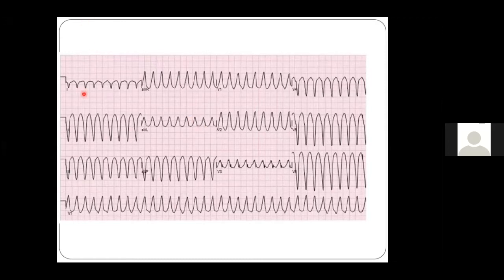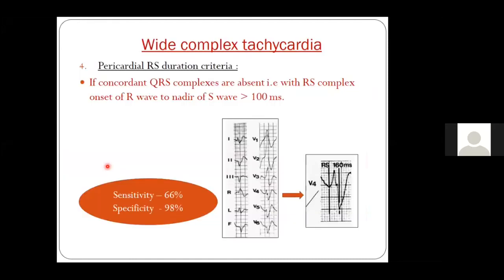So in this slide, we have seen that the limb leads and V1, 2, and 3 have negative QRS, which means it's a right superior axis, and there is high likelihood of this ECG being a ventricular tachycardia. Now, again, one of the important criteria is the RS duration criteria in the precordial leads. It's not pericardial, it's precordial. If you see an ECG with some RS complex, as I already told you, the presence of an RS complex does not rule out a ventricular tachycardia. The presence of an RS just says that it can still be an SVT with aberrancy, but you have to find out other things to make it a VT.